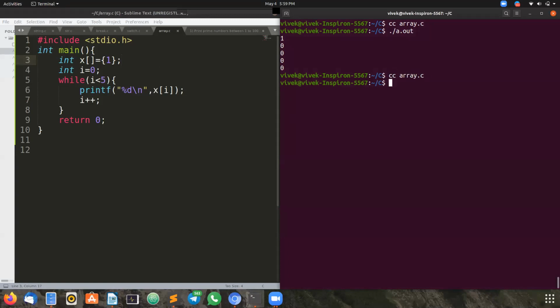If you see this in a written exam, and one of the options is an error, don't pick the error option. Even though we do not mention the size of an array, there will be no error. The program will be executed. It has allocated memory for only one integer, and the remaining values are garbage values.